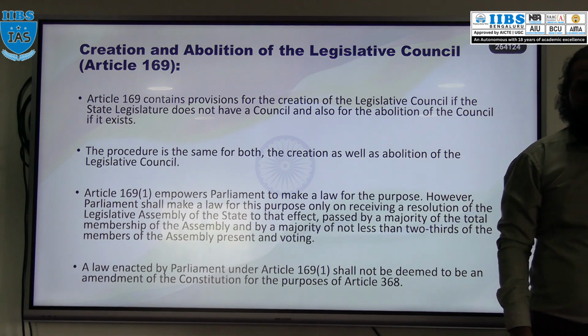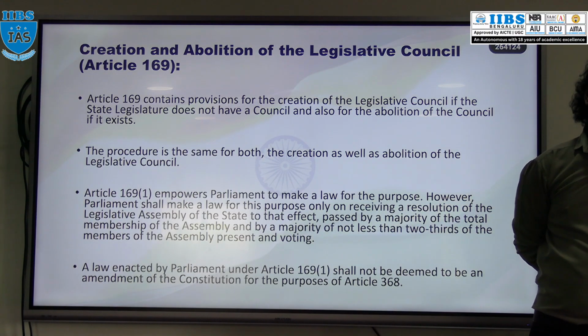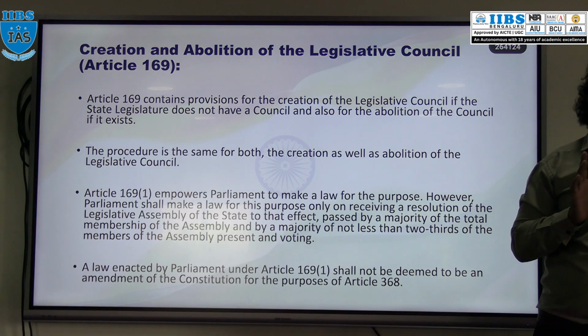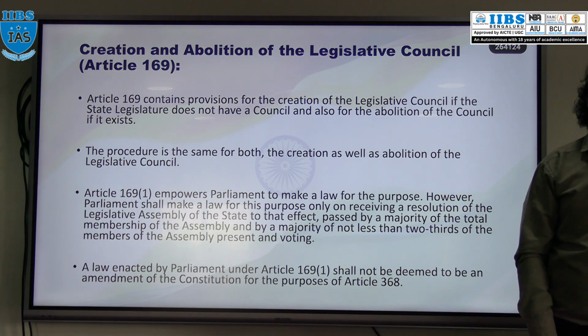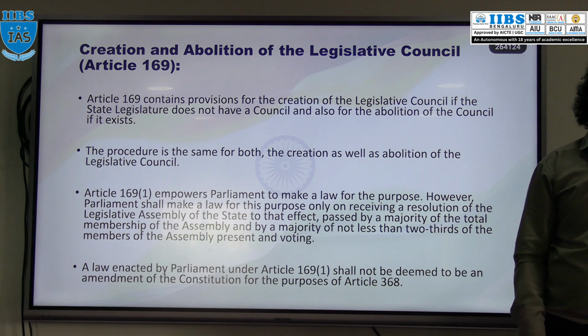We discussed State Assembly. Now we will discuss State Council. As we discussed earlier, in case of India, there is no uniformity in the state legislature. Some of the states are unicameral and some are bicameral. Unicameral means only a single house. What is that house? State Assembly, Vidhan Sabha.